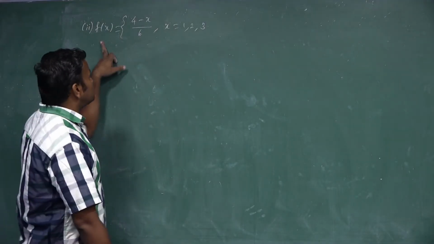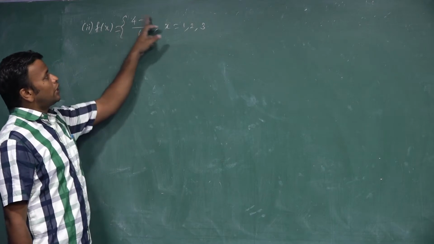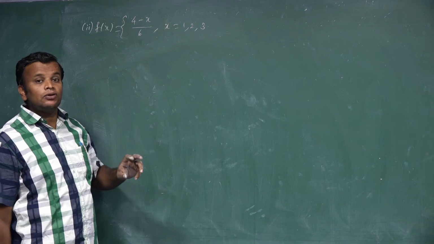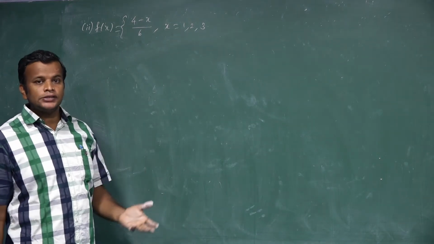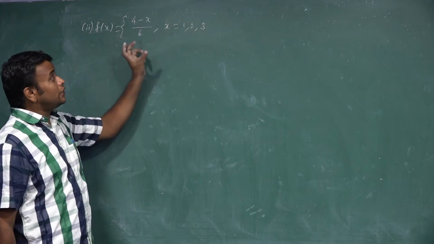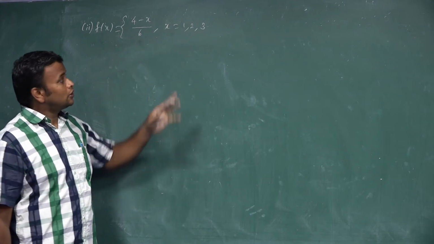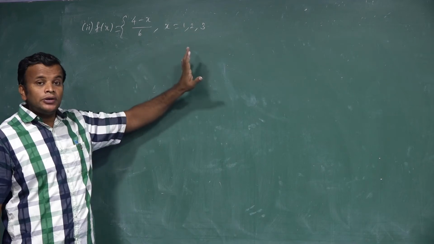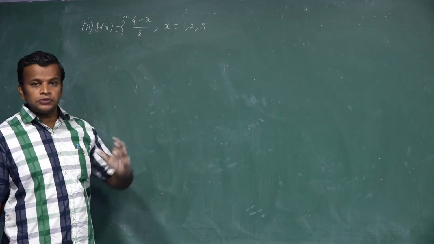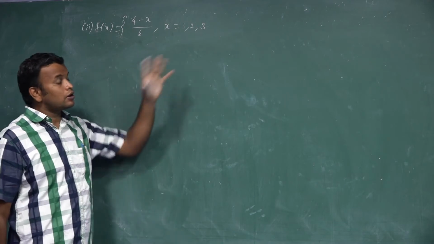Now we go to the second subdivision. F of x is defined as 4 minus x by 6 when the value of x is 1, 2, 3. The question is the same, find the mean and variance. But here the x value is just 1, 2, 3, so the value of x is countable. Therefore it falls in a discrete random variable. First we understand whether it is discrete or continuous.